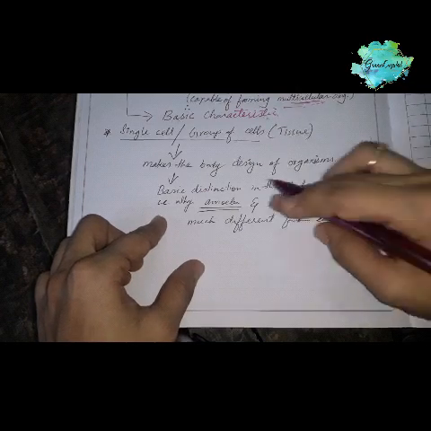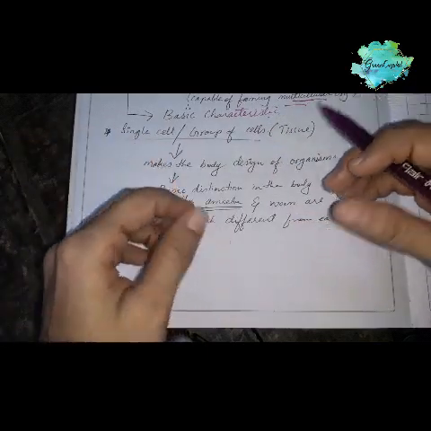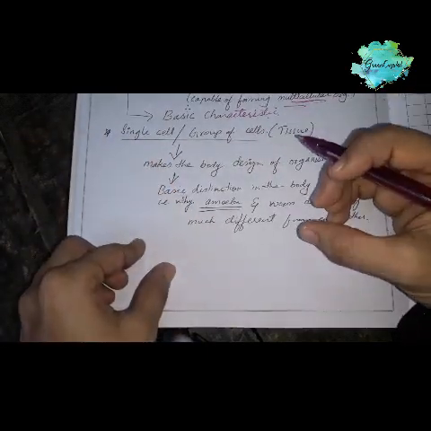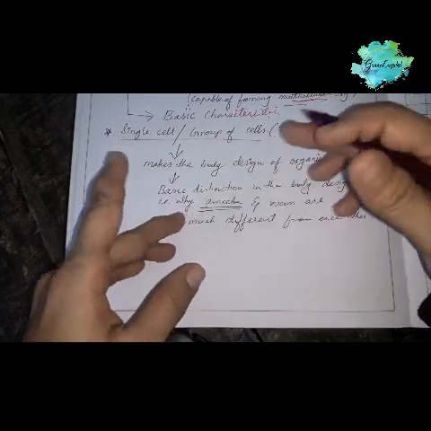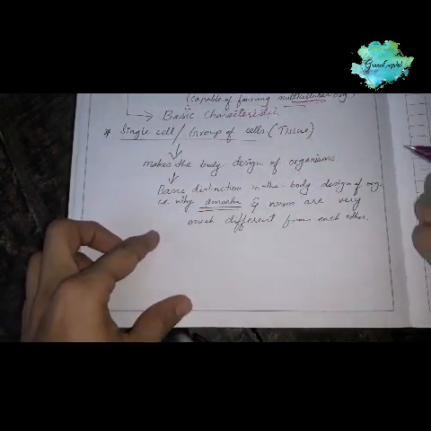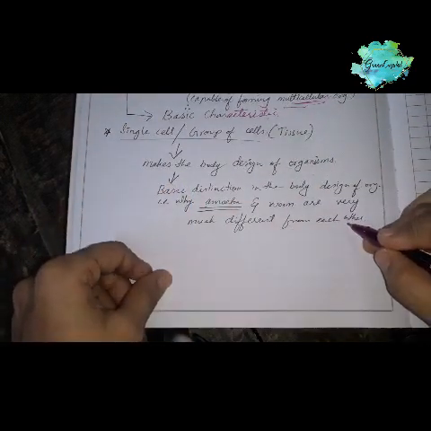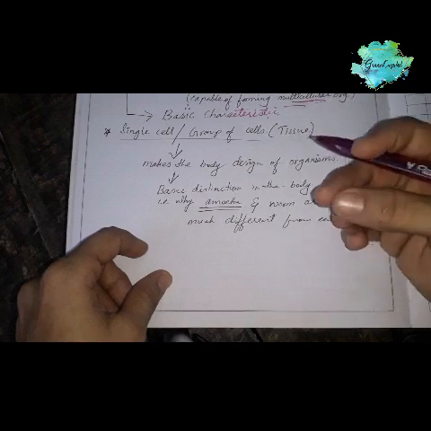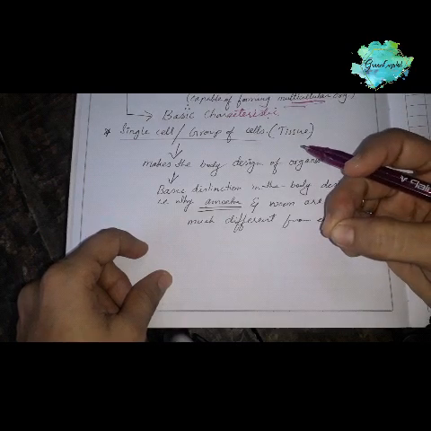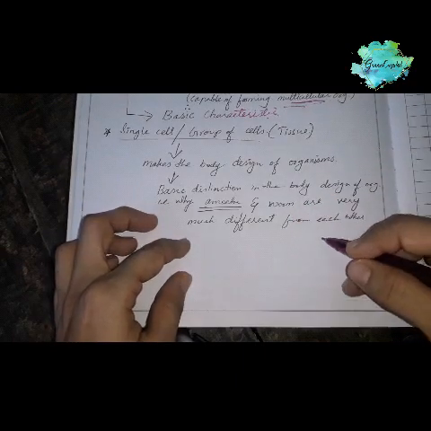That is why an amoeba and a worm are very much different from each other. Got it? A simple amoeba, a single cellular organism, and a worm like a caterpillar are totally different from each other.